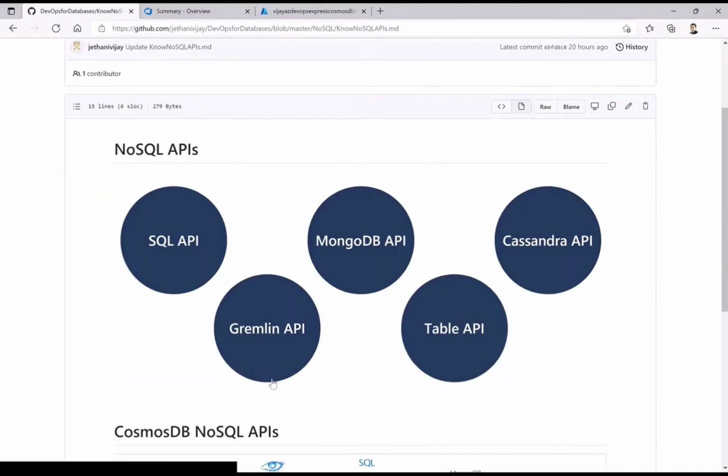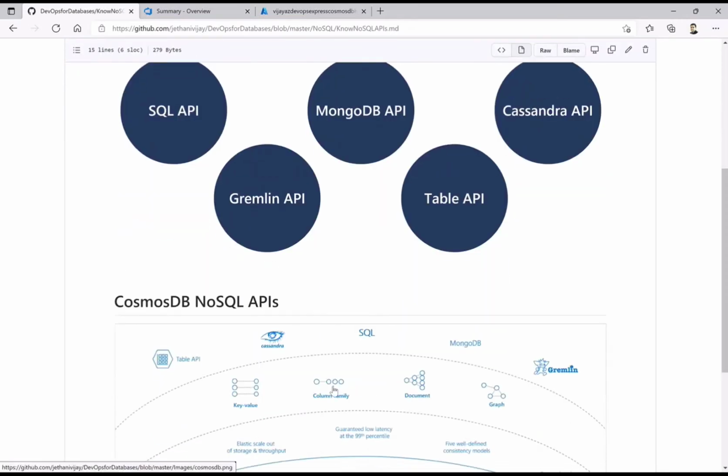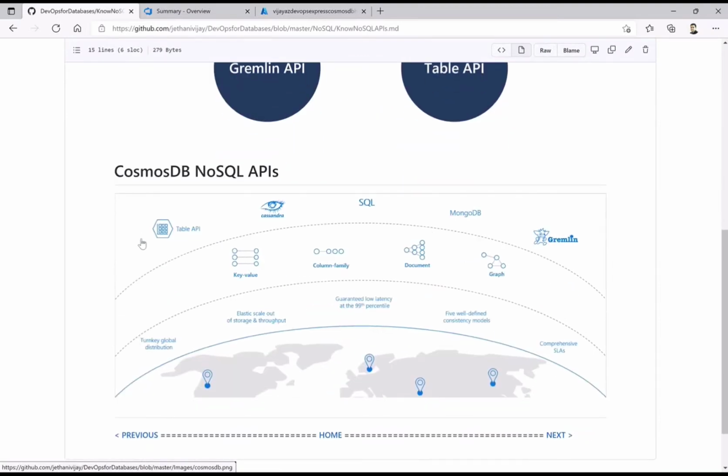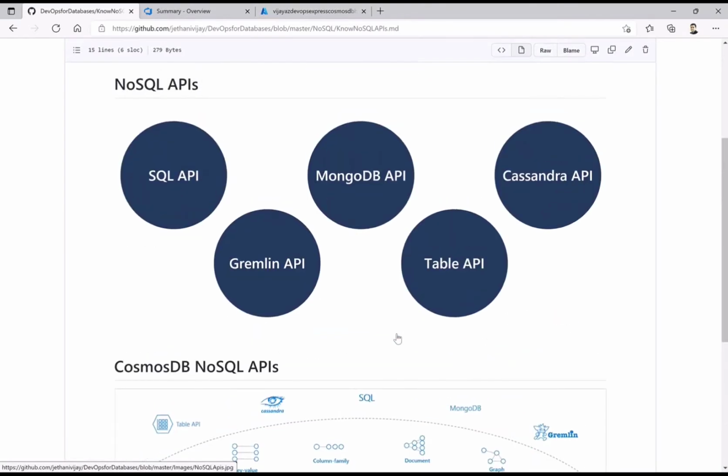So these are the NoSQL APIs which you will be using for your middleware databases. Similarly, the one fit for this is Cosmos DB. That's the reason I've been talking about it, which provides you all the APIs along with the semi-structured data. Depending on whether you are storing in a single region or multiple regions, and what kind of SLA is required, you will choose the consistency level accordingly. So that is the basics of these.